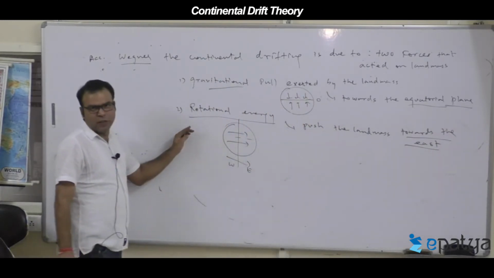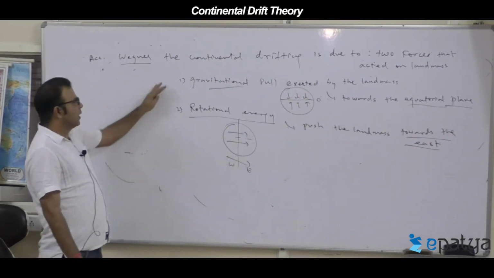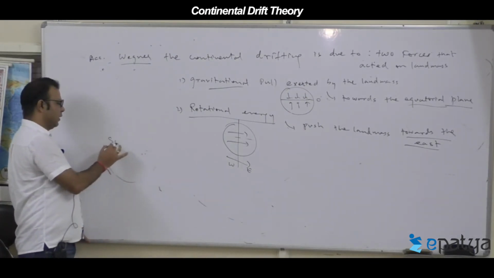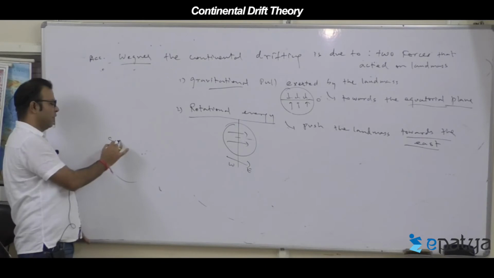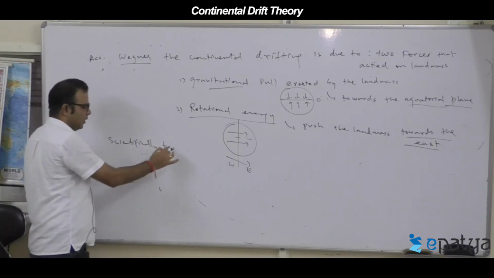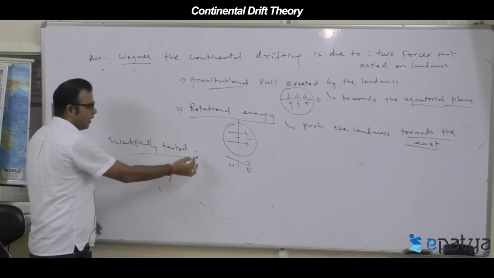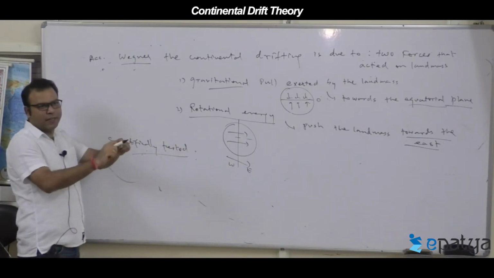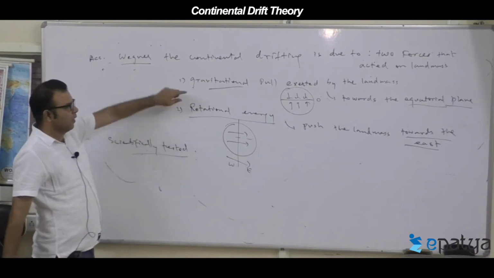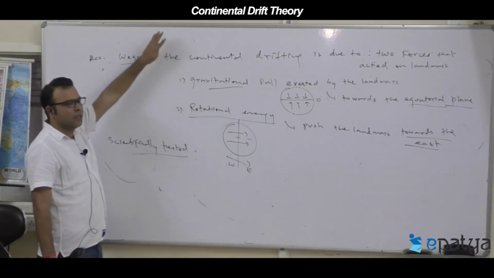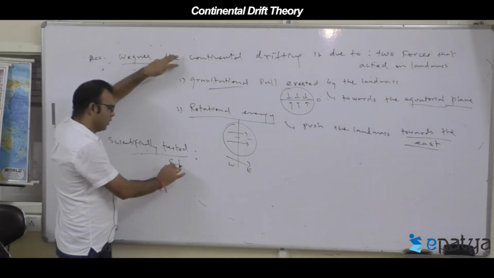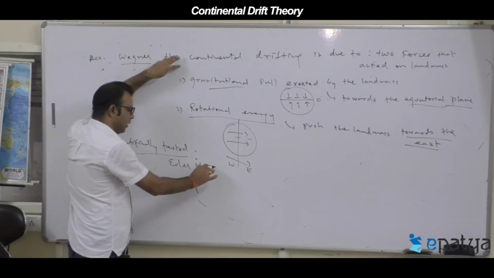Now, when the real studies were carried out, these forces were scientifically tested, to see whether they are capable of joining, splitting, drifting, twisting, rotating the land masses. They found that it is not possible. There is mathematics or physics from the Euler theorem you can calculate.